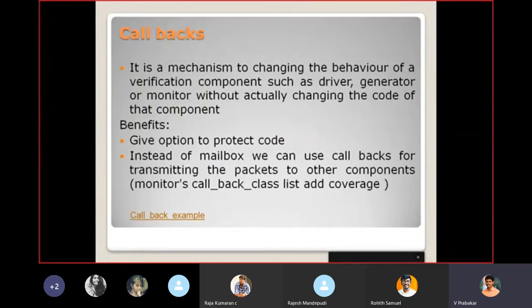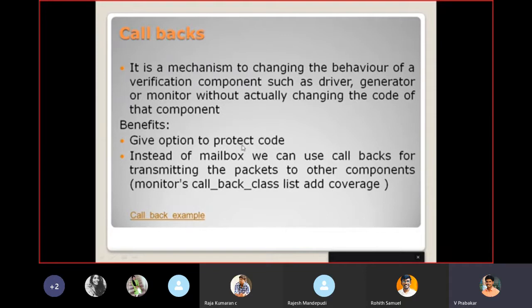If they want to modify the functionality of that VIP, they can use the callback. Using the callback, they can do their own modification. So that is the main use of callbacks. If you see the benefits, you have the option to protect the code.